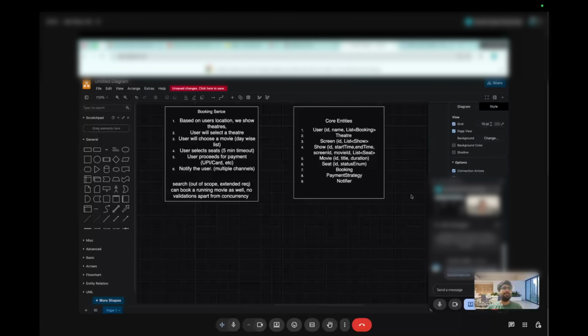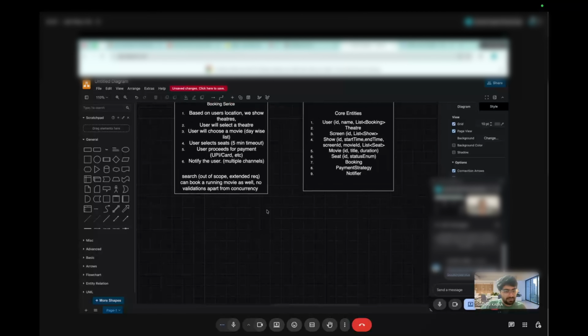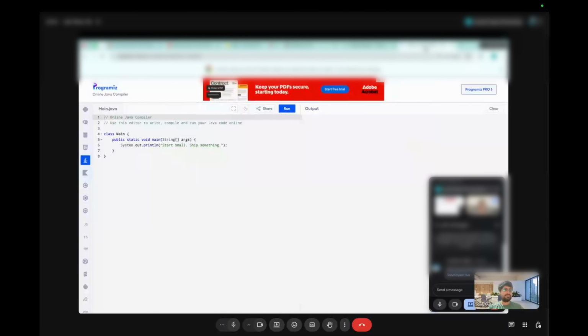Makes sense. I think I'm done with my questions. We can move on to the coding part, or if you want to go with the UML first, that's also fine. Whichever way helps you to code, basically. Coding, we can go, because the UML will again be similar to these things, only a few functions will come into the picture. Yeah, then we can move on to the coding. Okay, so which one should I do first? This booking part, right? The concurrency. Right.